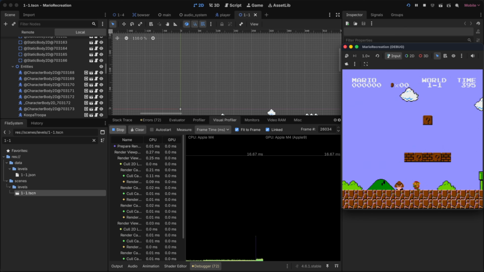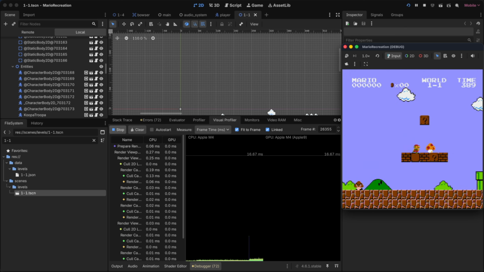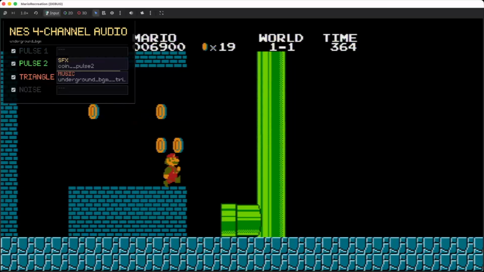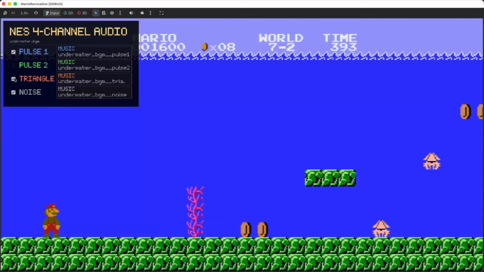It's pretty close, right? Now, is it not interesting how these performance-saving measures that they had to do on old hardware can be expensive to recreate on new hardware? But yeah, I'm pretty happy with how this turned out. Being able to toggle individual channels on and off and hear what each one is doing is something you just don't really see. And the channel isolation was a fun problem itself to solve. If you want to try yourself, I have a GitHub link in the description for the source code.